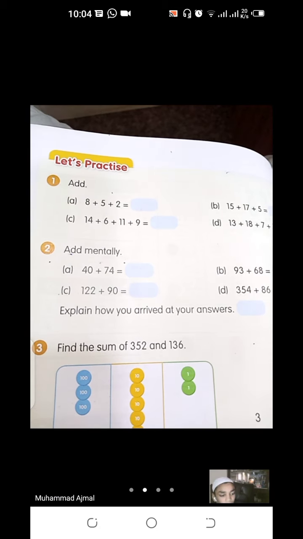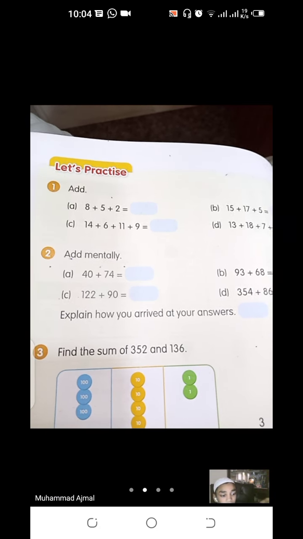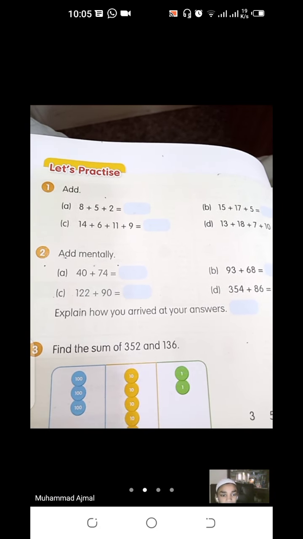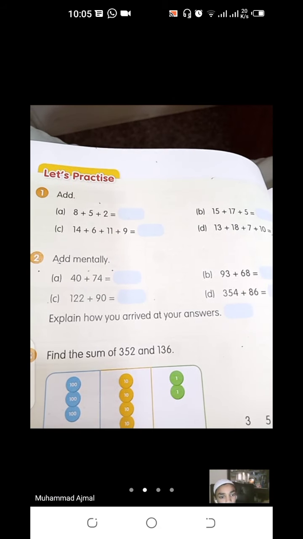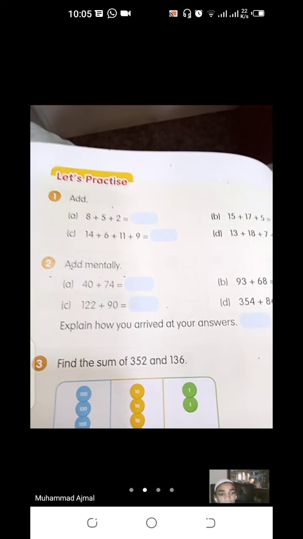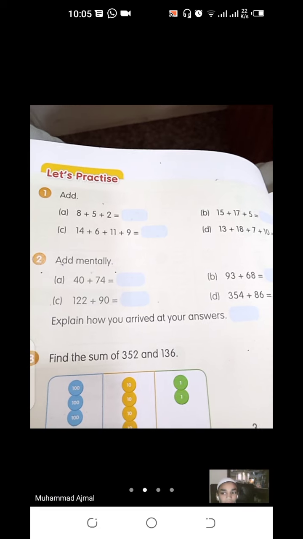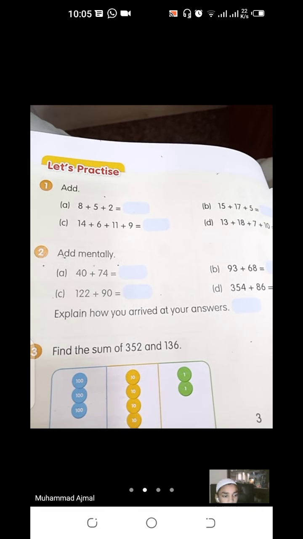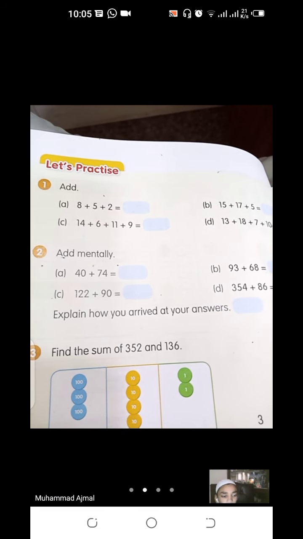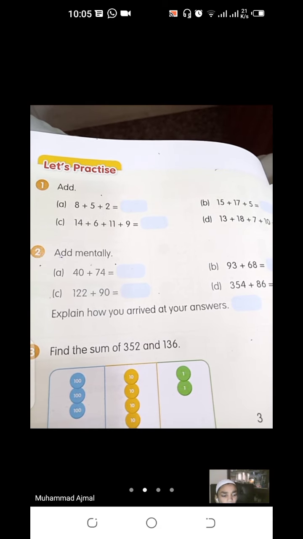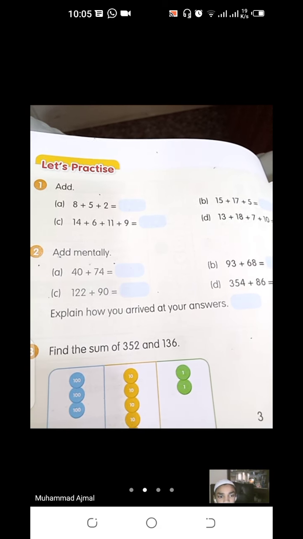In the first question it is written add, so we will just add, but we do it in our brain, or mentally, we add it.